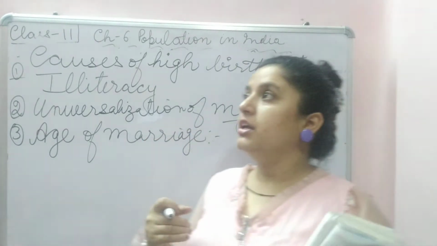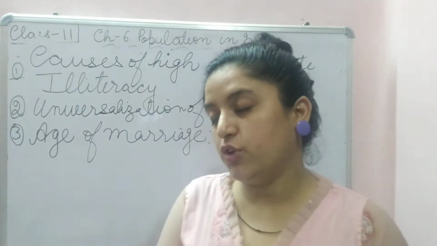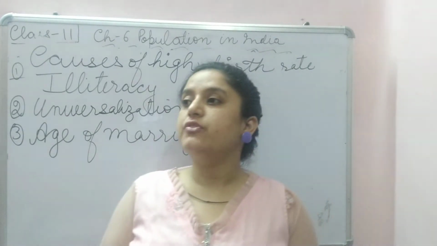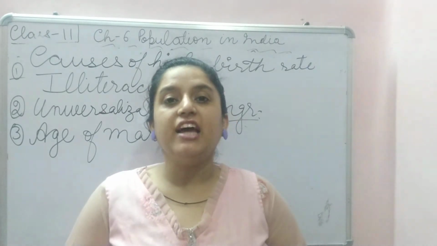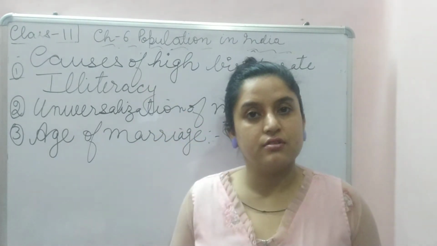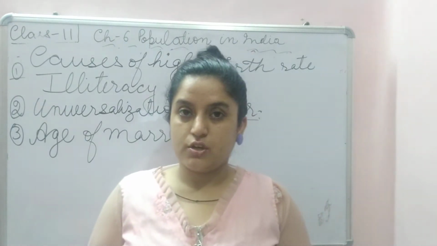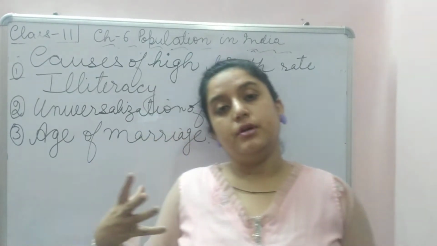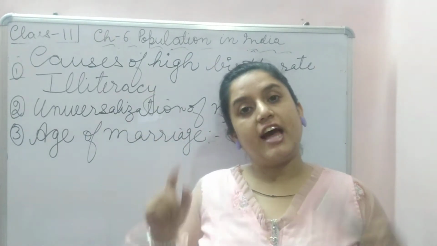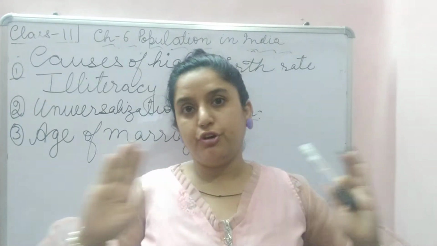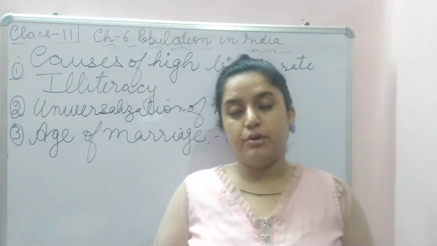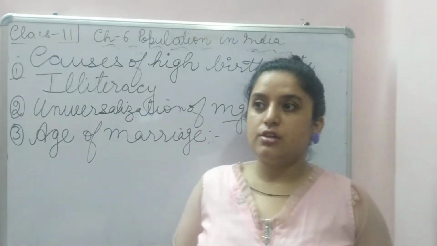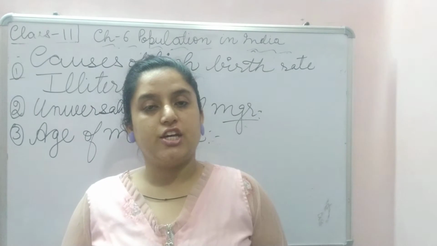Now, when in a family, with an example I'll make you understand. If a woman is married at an early age, say 15 or 16 years, by the time she is 35 she will have a good number of kids. So don't you think the population will increase? So the government applied the law that no woman can get married before 18 years. But still, 18 years as compared to other developed countries is a very low age.